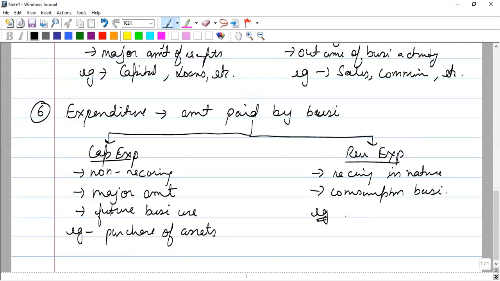Like we are paying salaries to the employees, we are paying rent of the business property, we are purchasing the goods. These will be the regular expenditure, and these will be on the consumption basis. When we consume them, their benefit finishes, and we have to do the expenditure again.